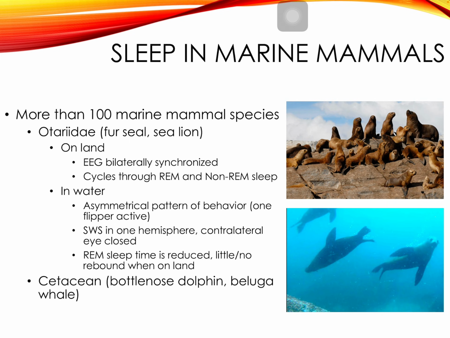So if we have slow wave sleep in the left hemisphere, then the right side of the body, the flipper, will be active. If we have slow wave sleep in one hemisphere, that contralateral eye is closed. So if we have slow wave sleep in the left hemisphere, the right eye is going to be closed. If we have slow wave sleep in the right hemisphere, the left eye is going to be closed. And the idea is the left side of the body in that case is in slow wave sleep.